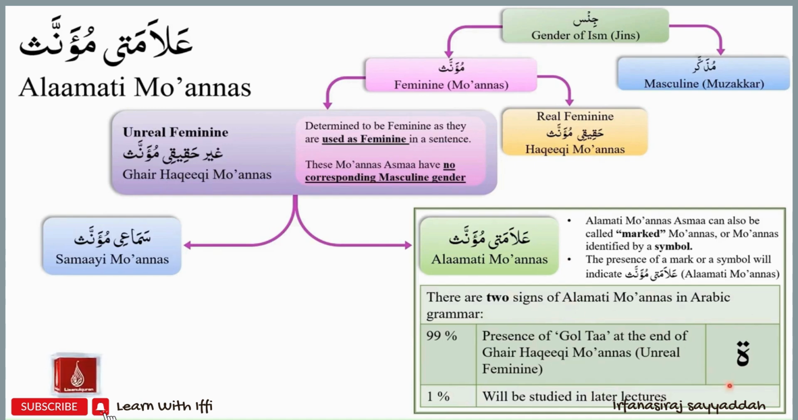The first of these signs, and the most important one and the most common one, is the gol ta. You can also call this the round ta. So whenever we see the gol ta or the round ta at the end of a ghair hakiki muannas or at the end of an unreal feminine ism, it should trigger our attention to the possibility that this might be an alamati muannas. The other 1% of marked or symbolic muannas asma are in the minority, and these will be studied in the later lectures, inshallah.